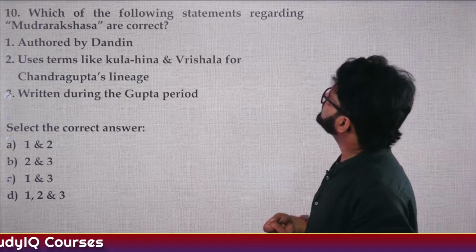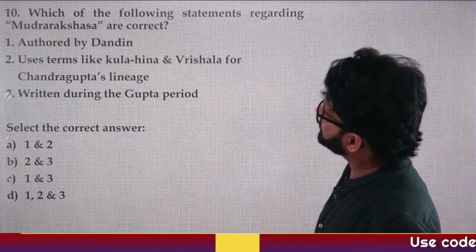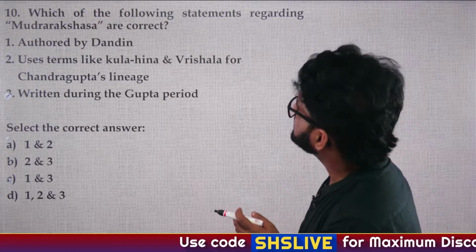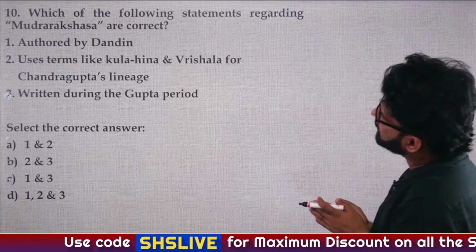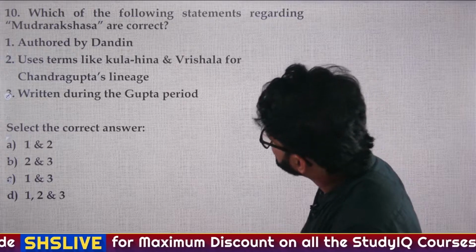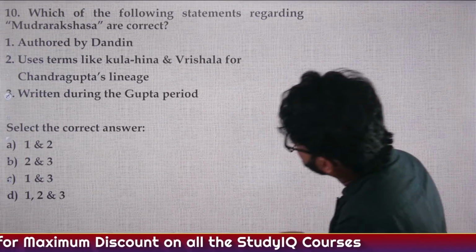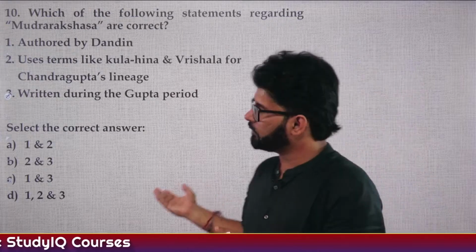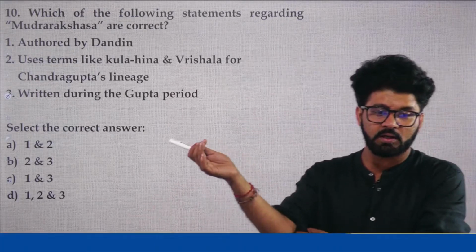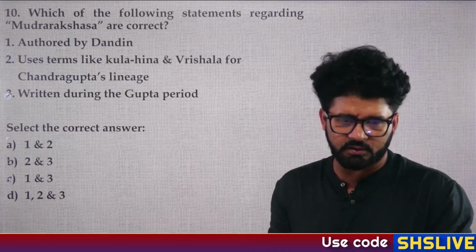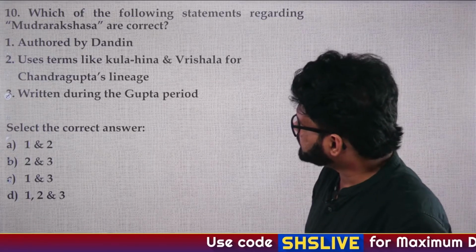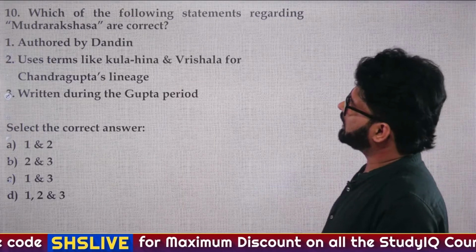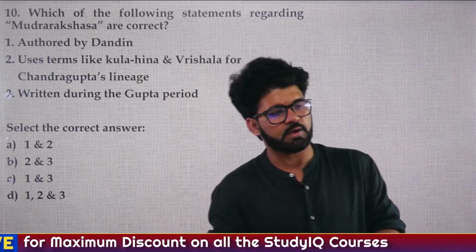Which of the following statements regarding Mudra Rakshasa are correct? First statement, authored by Dandin. Second statement, uses terms like Kulaheen and Vrishala for Chandragupta's lineage. Third statement, written during the Gupta period. You have to select the correct answer. A, 1 and 2, B, 2 and 3, C, 1 and 3, and D, 1, 2 and 3. Mudra Rakshasa, which of the statements are correct?